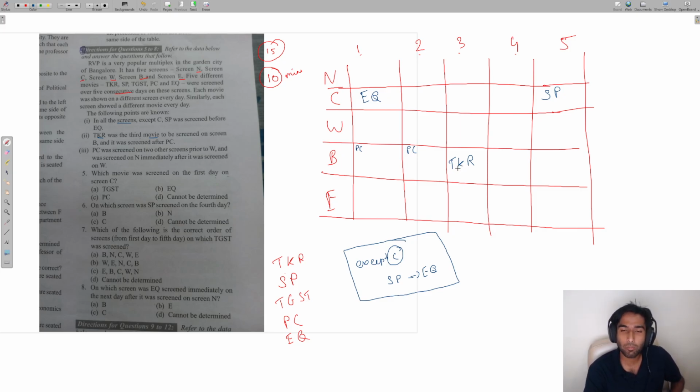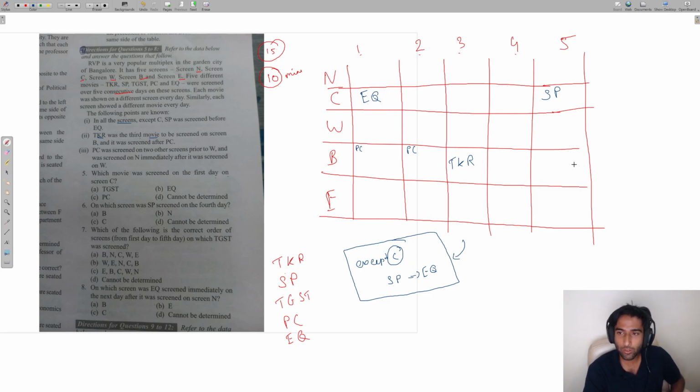A direct clue is a clue which you can place directly in the table. You don't need to go here and there, or place it on the side. This clue is an indirect clue because it does not give me any direct information. When I combine this clue with multiple different clues, only then will I be able to understand how to use it properly. So this is known as an indirect clue. Indirect clues you want to store outside of the table. If some parts of an indirect clue can be placed in the table, feel free to do so, but the idea is to place them outside of the table.